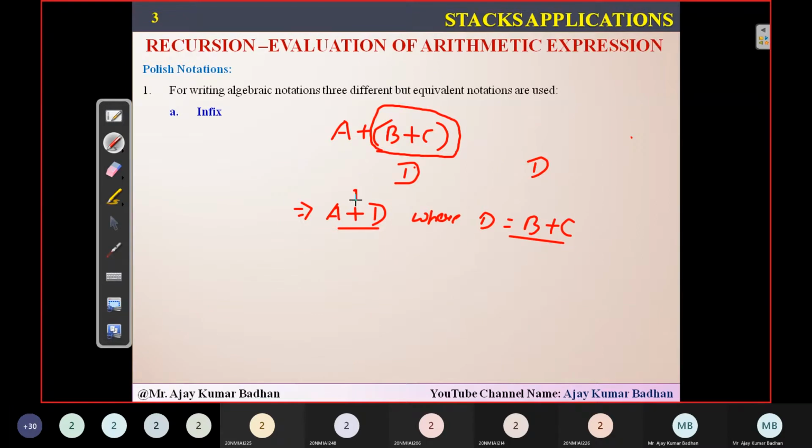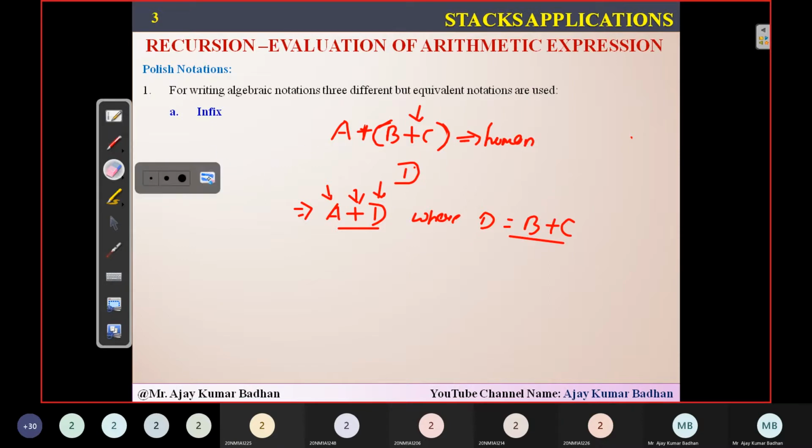An operator is coming between two different expressions. The same thing is what I'm talking about in this scenario. This is only for expressions I'm telling you, not for converting into another form. In A plus B plus C, you can see there is a plus operator between two different operands. So this is the infix notation. A plus B plus C is the one which humans can easily understand, and that's why we call it infix notation.